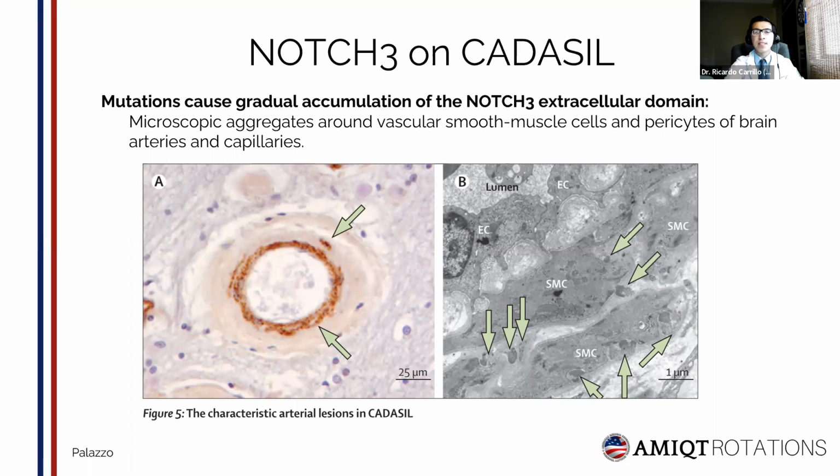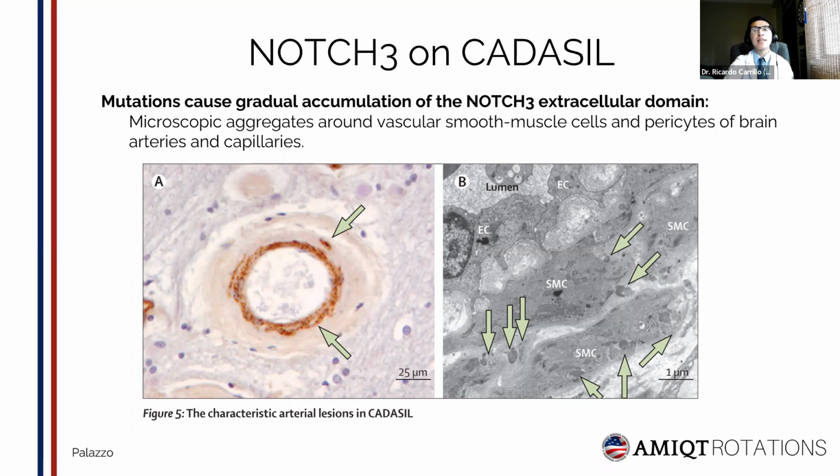The role that NOTCH3 plays in CADASIL is this: mutations of this protein cause an accumulation of its extracellular domain, causing its segregation around vascular smooth muscle cells and pericytes of brain arteries and capillaries. On image A, a small artery from white matter is immunostained with an antibody raised against the extracellular domain of NOTCH3.